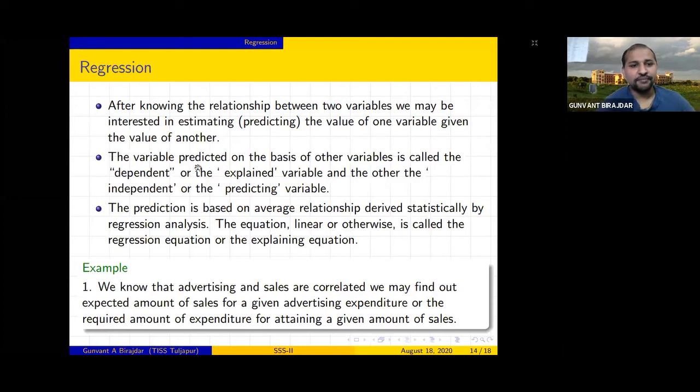The variable that is predicted on the basis of another variable is called the dependent variable. So in that case, there will be x and y. One will be dependent, another will be independent. As x increases, what is happening with y? Or as y decreases, what is happening with x? So one is a dependent variable, one is an independent variable. In that sense, we can say that one is the explained variable, and the independent one we call the predicting variable, right?